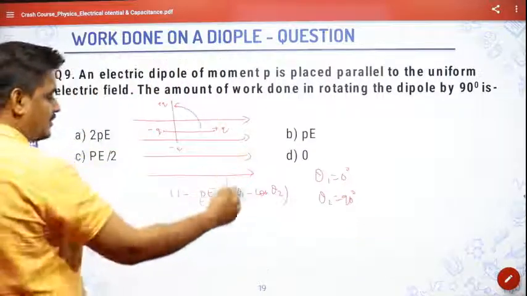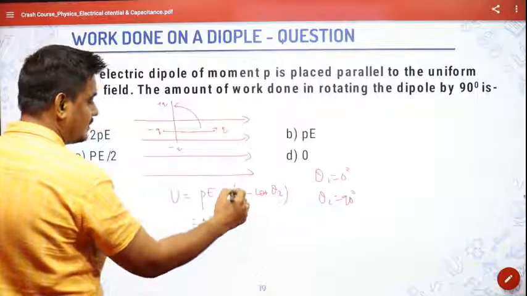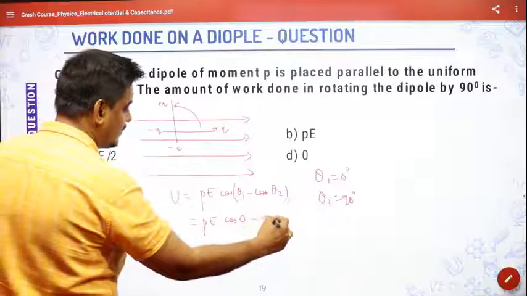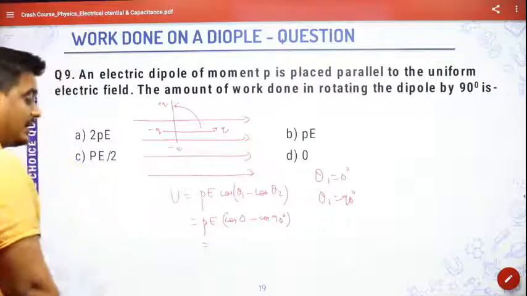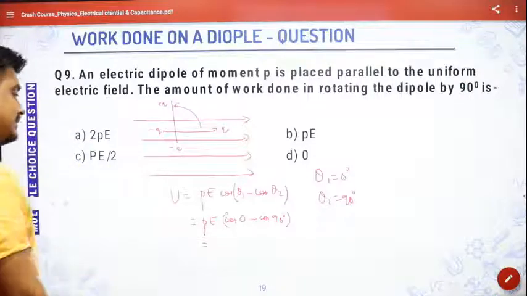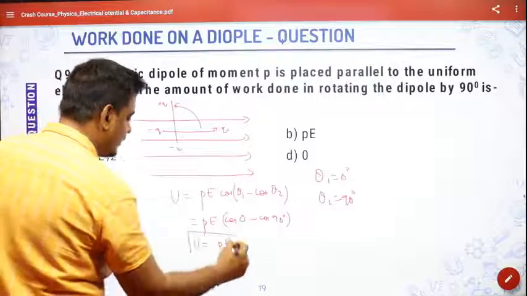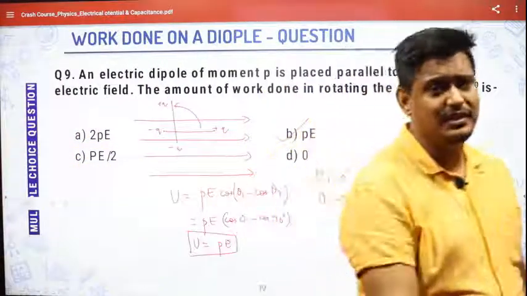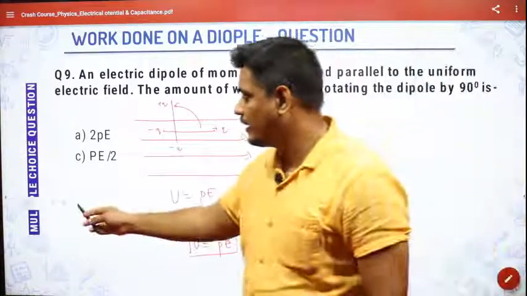So put in: PE (cos 0 minus cos 90). Cos 0 is 1 and cos 90 is 0. So it will become equal to plus PE. So the answer will be PE. I hope you're clear. Simple question. Let us go to the next part.